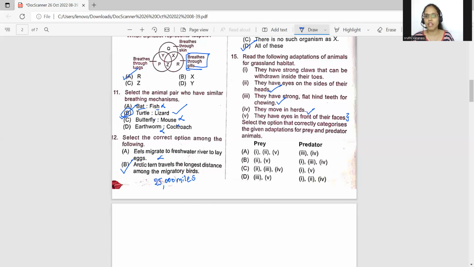So that is not seen in this. So therefore, what will be the answer? For the prey, that means the food of the prey are 2, 3, and 4. Where is 2, 3, and 4? Option C. Whereas, for example, in mostly the grasslands, the predators that you see are like the lion, tiger.